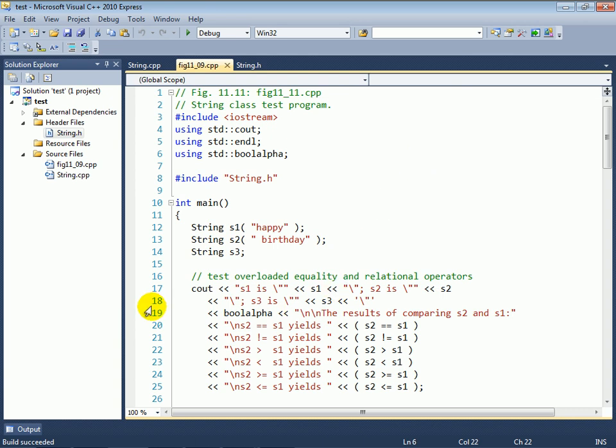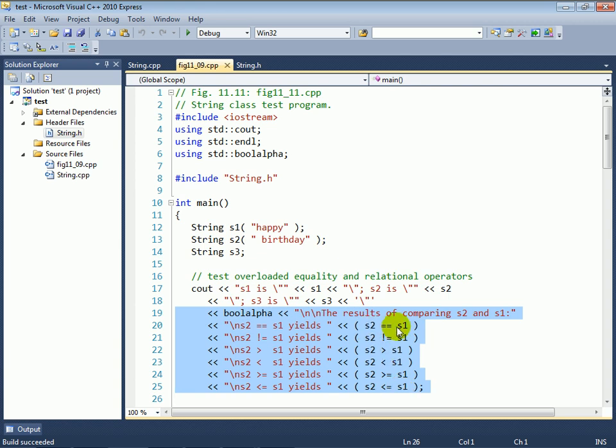Now, the next thing we want to demonstrate to you is the ability to compare strings. With C-style strings, you can't compare them directly because they're just pointers or arrays, but you can use the C string header file's C functions for comparing string values. And so you have things like the strcmp function that is capable of comparing C-style strings. But you don't have the ability to do that with operators like you would like to do in C++. So we built into our string class, and the designers of the standard template library version of the string class as well built into their version, overloaded operators that represent the relational and equality operators.